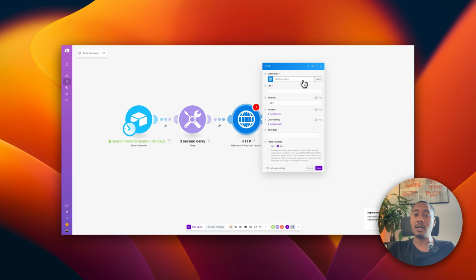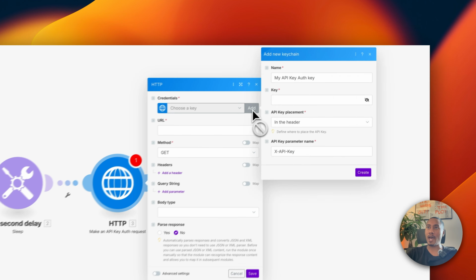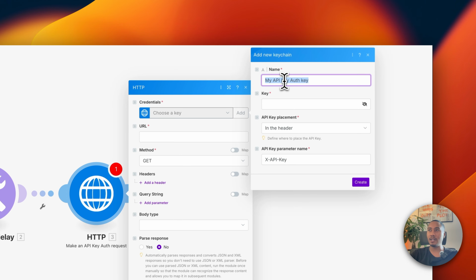So the safer way around it, especially on Make, is using an HTTP auth request where we save the API key as a keychain, and Make will hide your keychain whenever we're making requests. So it's essentially a safer alternative so that you're not exposing important environment variables or your API key in this case. So what you're going to want to do is click add and then give it a name.